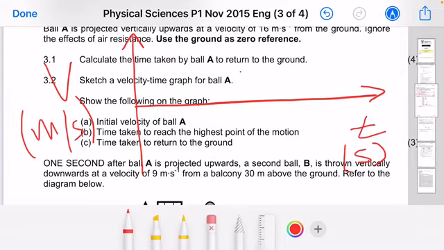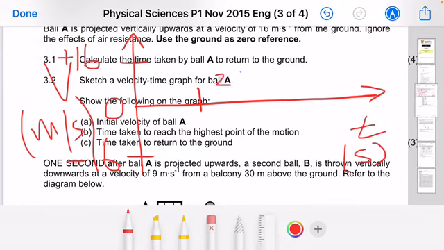Remember guys, if we assume upwards to be positive, then that initial velocity will be on that side, which is 16 meters per second. Remember, it's a positive 16 meters per second. Massively important, ladies and gentlemen. So obviously we've got zero velocity there, and at the bottom we've got negative 16 meters per second. In terms of the time, let's just assume that it was 2 seconds.